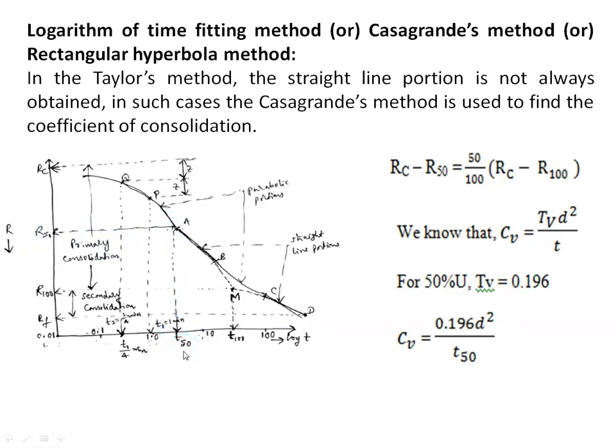Now, using the equation of coefficient of consolidation, which is equal to Tv d square by t, where Tv is the time factor, which is equal to 0.196 corresponding to 50% degree of consolidation, we take this value in the equation: 0.196 d square divided by T50. This T50 we can obtain from the plot. So knowing the value of T50, we can estimate the coefficient of consolidation.